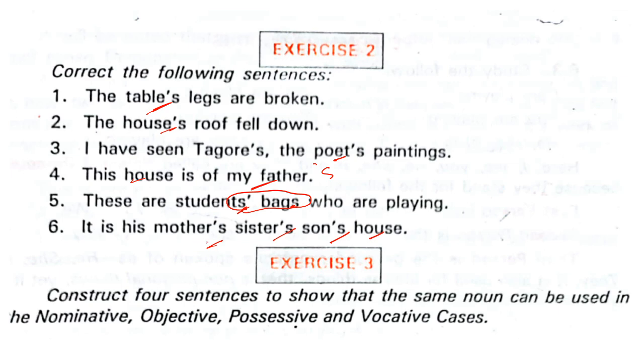Now, it is his mother's sister's son's house. Let us understand this, my dear boys and girls. Please keep in mind, what does this want to say? So this is mother's house, right?